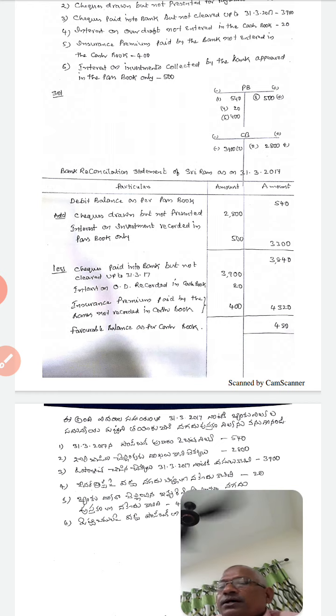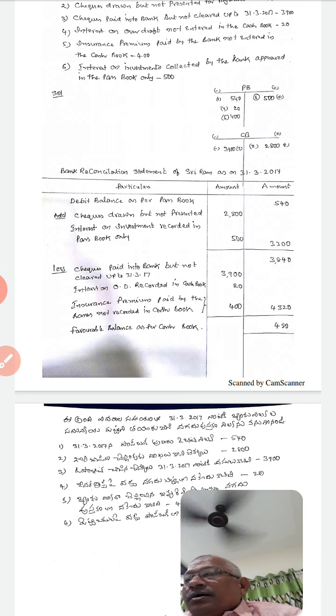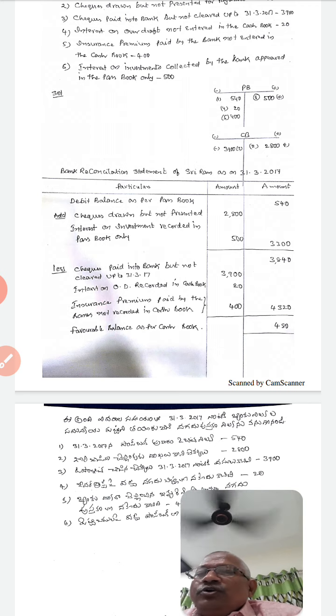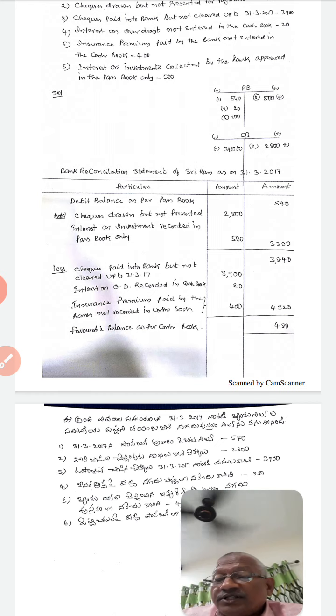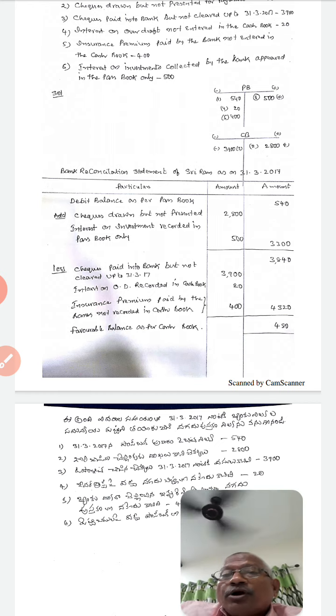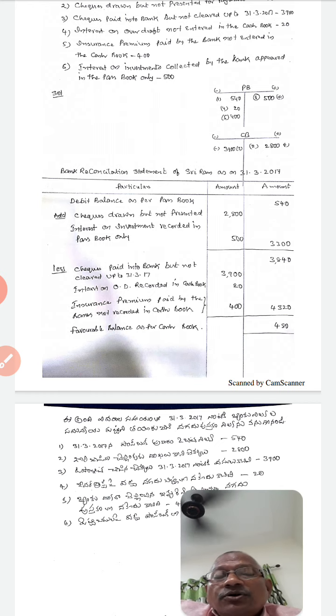For this, it is useful to recollect the subject as when I taught it the first time. It is useful to recollect it from the examination point of view. Then only you will be able to solve the problems. First, I will read out a problem. The problem has been uploaded to your WhatsApp group also.